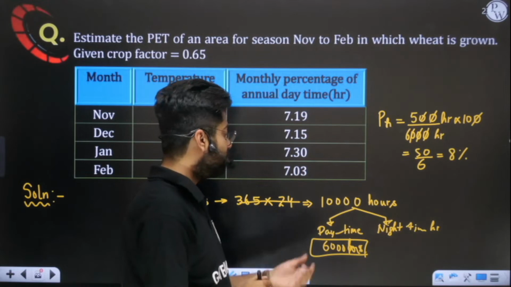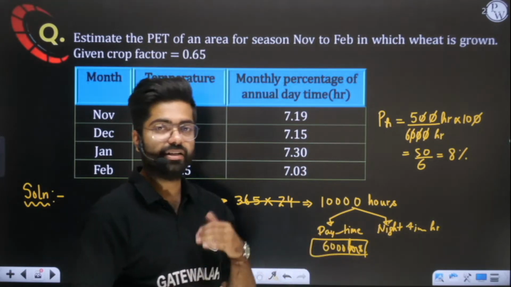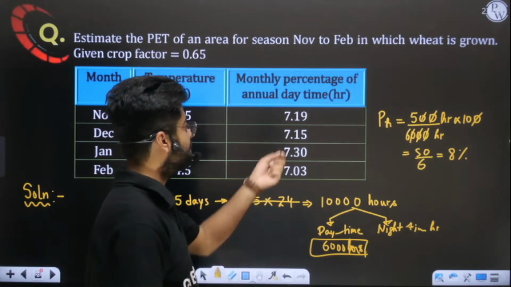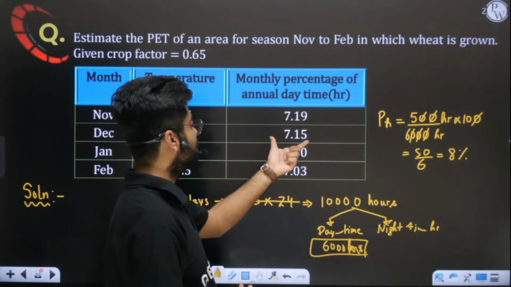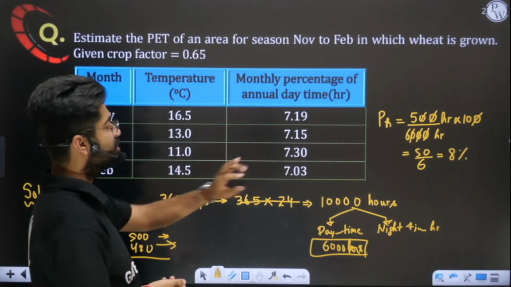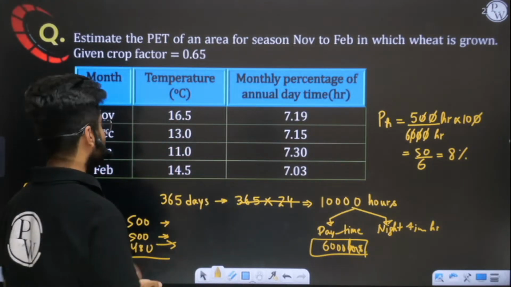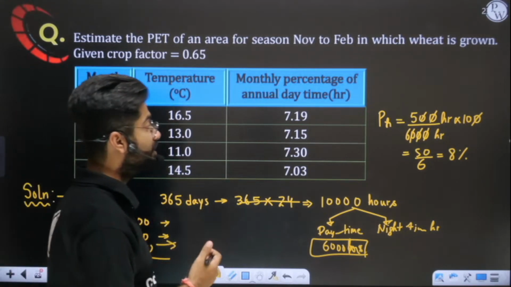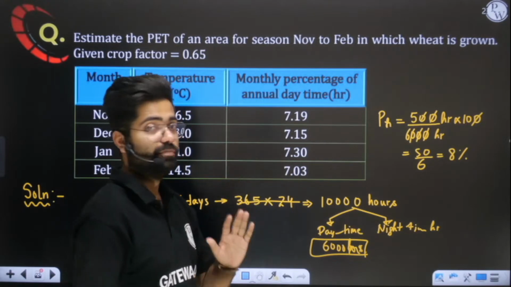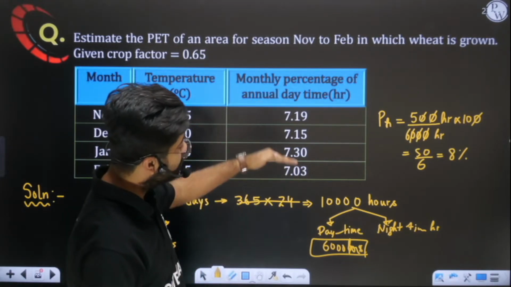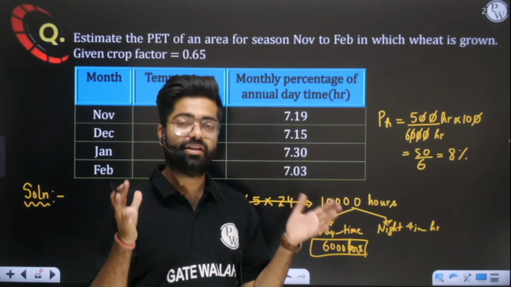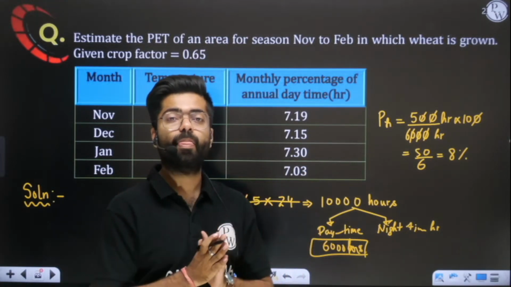If annual daytime hours is 6,000, then in November 7.19 is there, in December 7.15, in January 7.30%, in February 7.30. You will see that in May, June, July, when the sun is at its peak, the percentage will increase. But when you sum up the percentages of the entire year, you will see it is equal to 100.